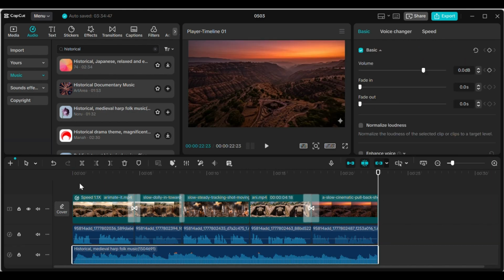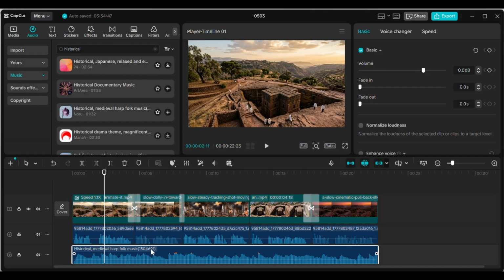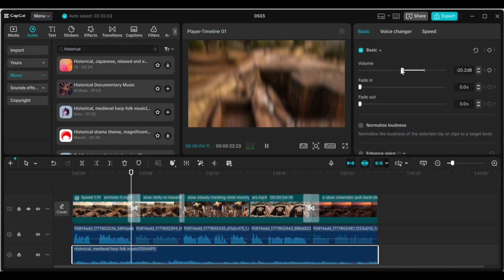I'll click on the export button. If you want, give the project a name and export it as it is. Simple, clean, and done.